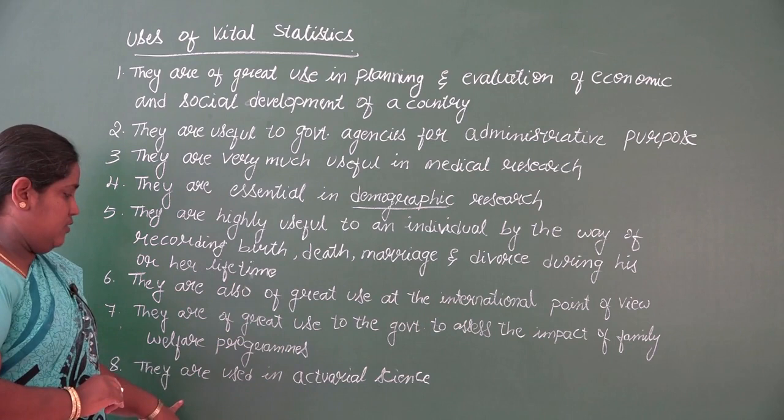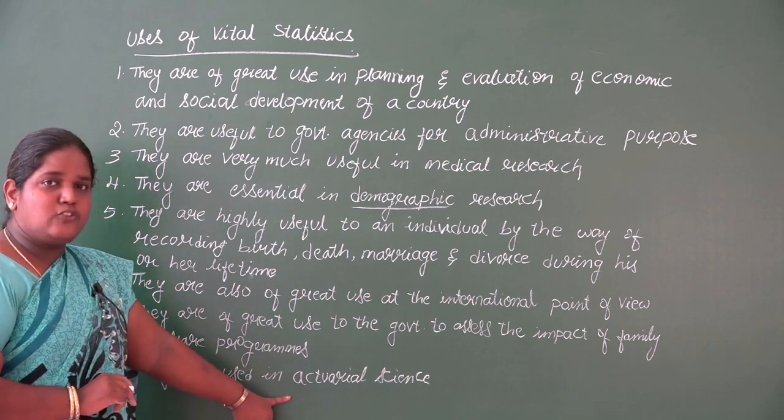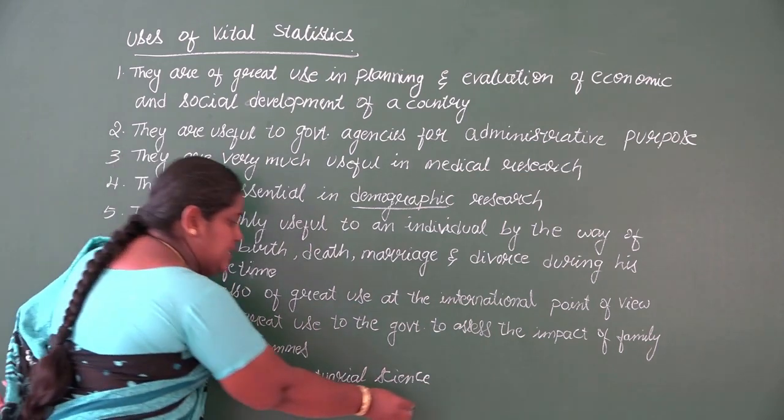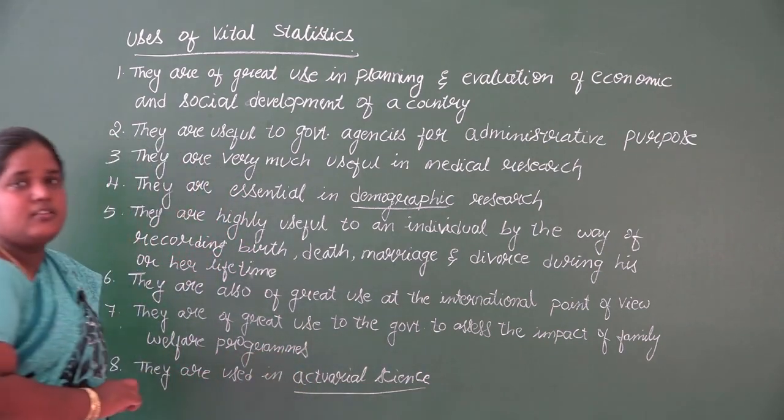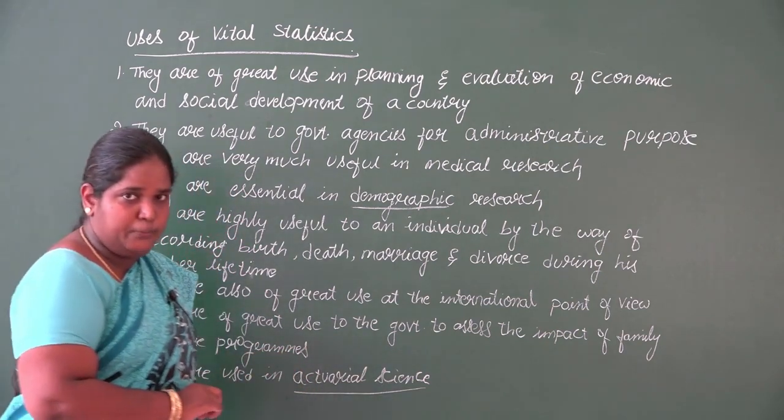Then they are useful in actuarial science. So actuarial science is regarding the risk of the life insurance companies.